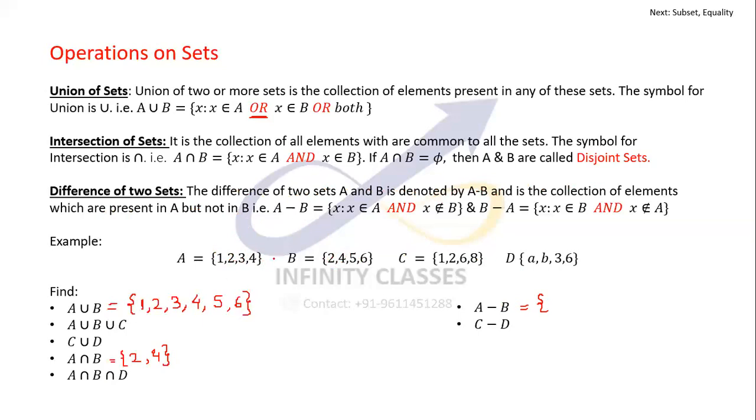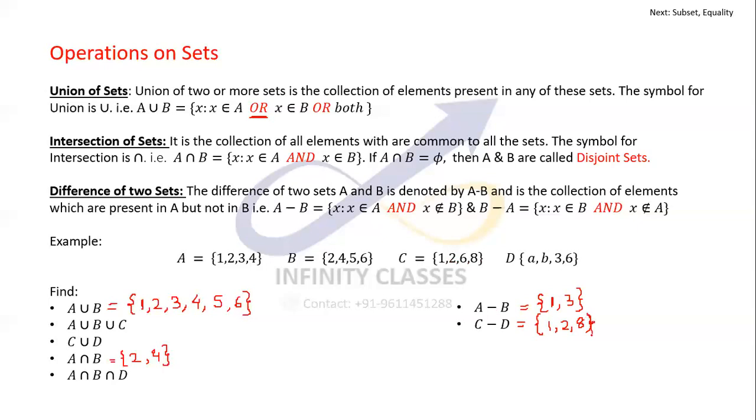So 2 and 4 would be discarded, and the answer would be just 1 and 3. I'll give you an example with C minus D also. Let's see. 1, 2, 6, 8. 6 is the common one, so 6 is to be ignored, and it would be 1, 2, and 8.